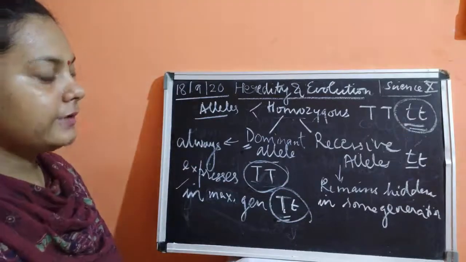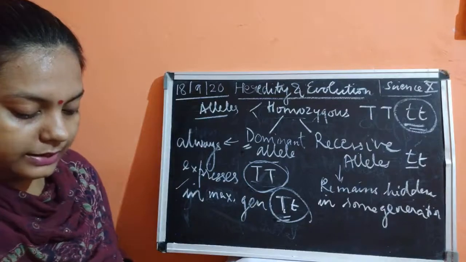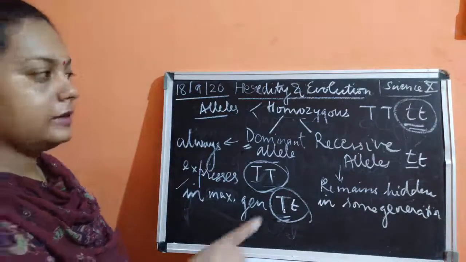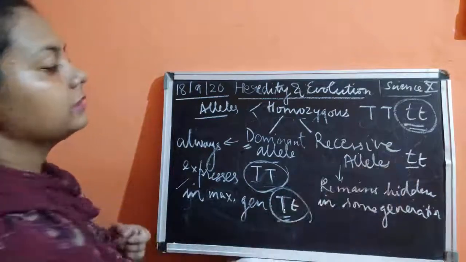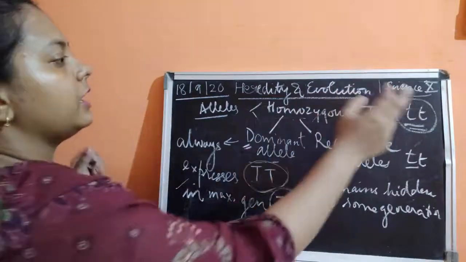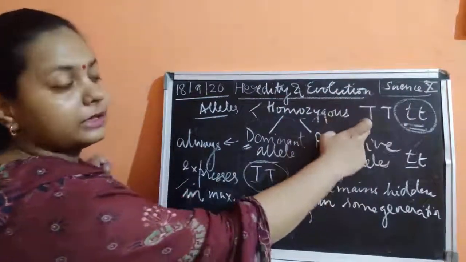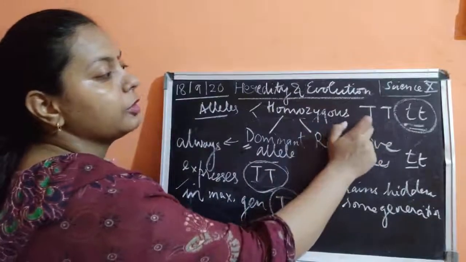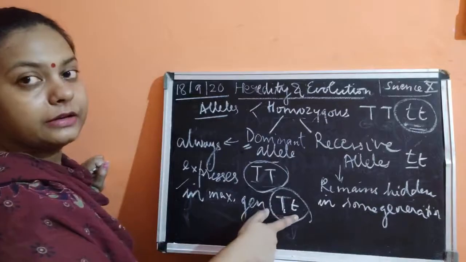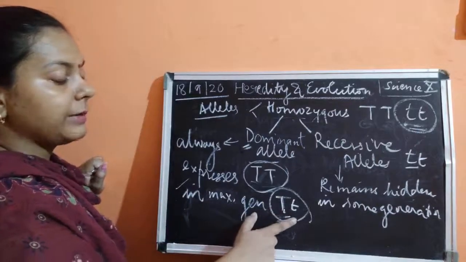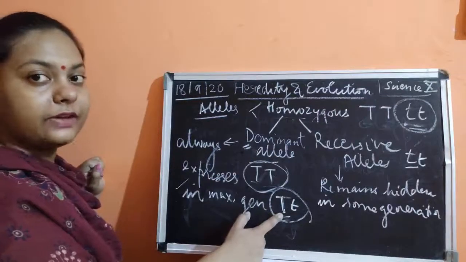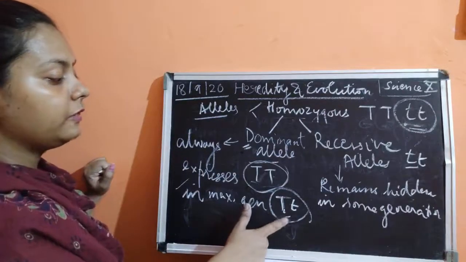Recessives are always written in the form of small letters. This recessive will always have only small letters. So small letters are recessive, capital letters are dominant, both capital is homozygous, both small is homozygous, and one small letter with one capital letter is heterozygous. But still this contains the dominant allele because it has one capital letter. So what kind of trait is it going to have?